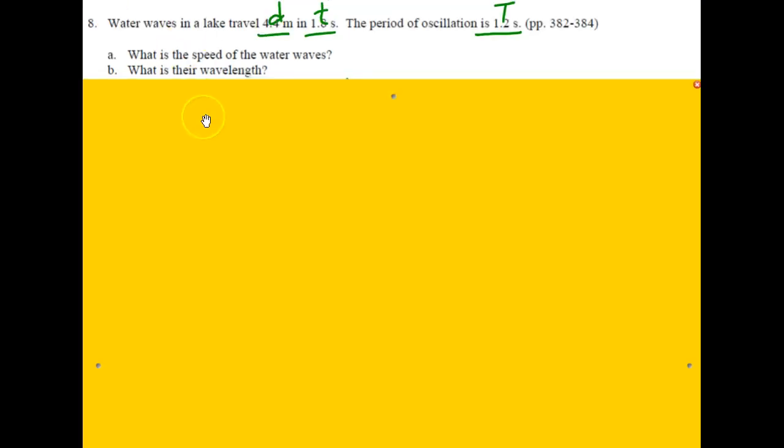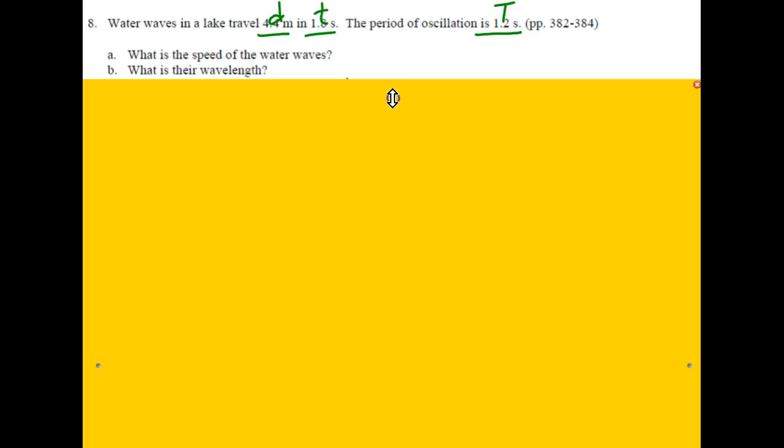Lastly, number 8. Water waves in a lake travel 4.4 meters in 1.8 seconds. This problem's a little tricky because it's actually giving us the distance the water waves travel, and the 4.4 meters is not the wavelength of the waves. It's the distance the waves are traveling. And it gives us the time in which the waves are covering that 4.4 meters. They also give us the period of oscillation is 1.2 seconds. So we underline that and label it with a capital T.